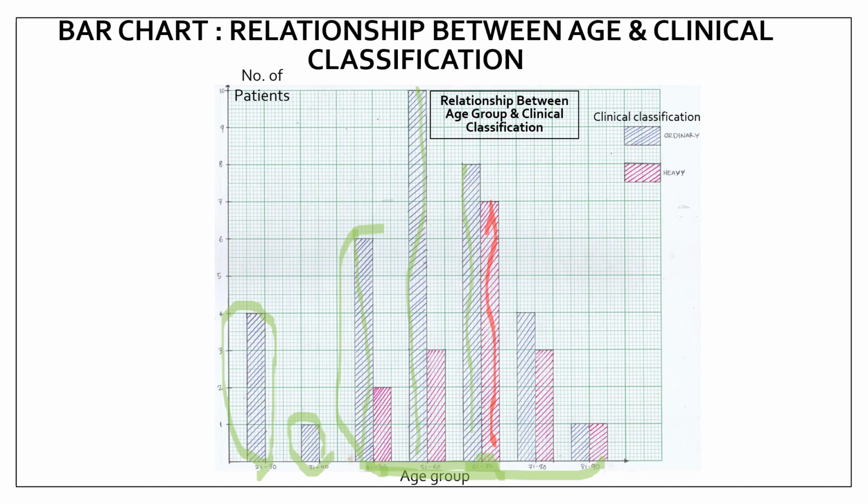This suggests that middle-aged to older adult patients are at a slightly higher risk of getting severe cases, possibly due to underlying health factors.